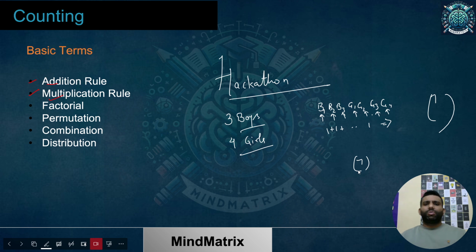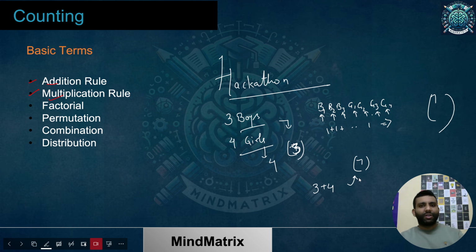They just confused you. So how was it over here? As they mentioned, either one boy or a girl. For boy we had 3 choices, and for girl we had 4 choices. So how are we coming up with 7? It was simple. From boys one of the winners can be chosen in 3 ways, from girls one of the winners can be chosen in 4 ways, and from among these boys and girls we need only one. So again 3 plus 4. It was quite simple logic, and there is no need to complicate.